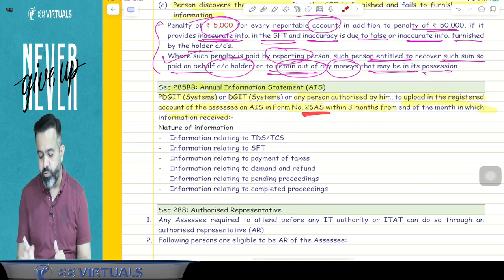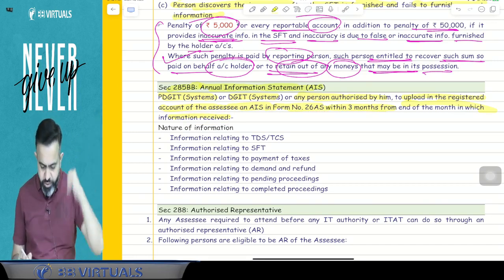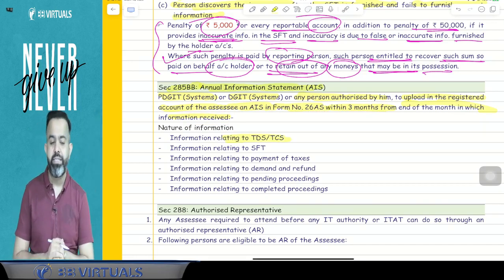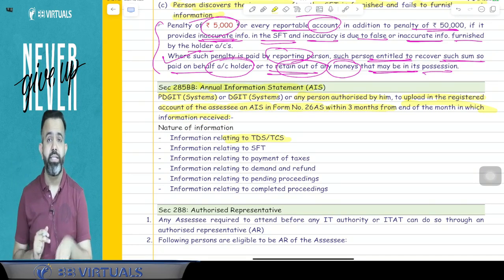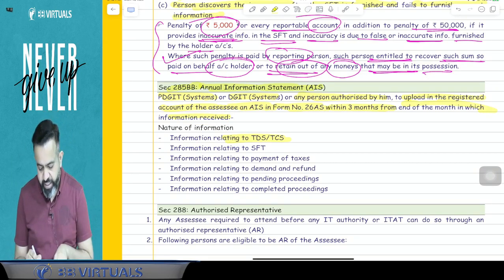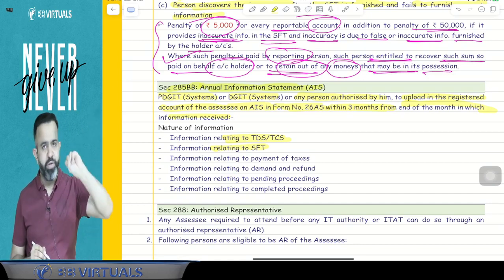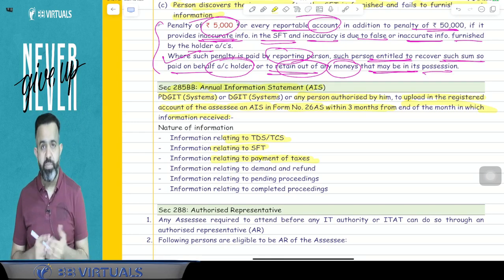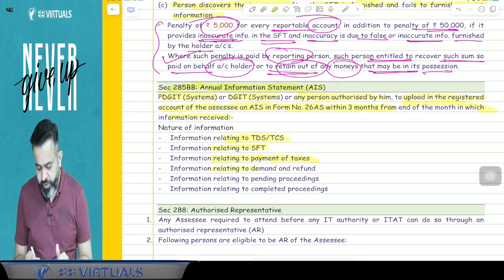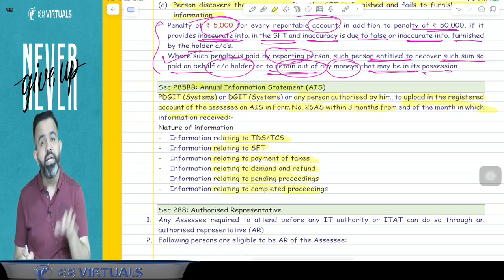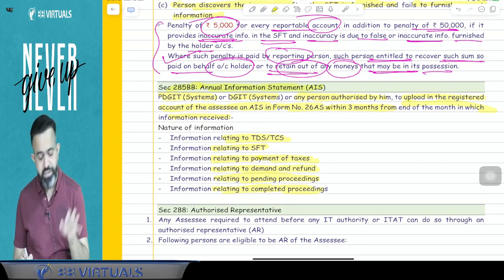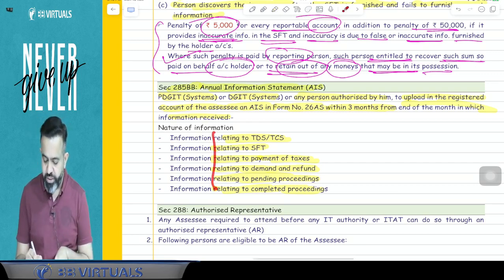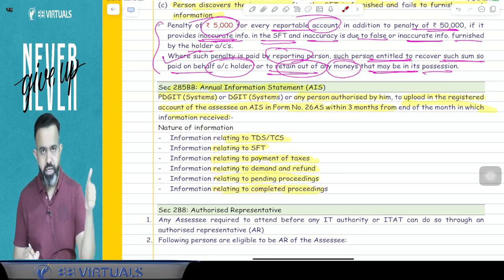And guys, in the 26 AS, what information will they upload? Information relating to your TDS and TCS, if someone deducted TDS or collected TCS, that detail will be in the AIS, as well as information related to the statement of financial transaction, as well as information relating to the payment of taxes like advance tax or self-assessment tax and all, as well as information relating to demand and refund, as well as information relating to your pending proceeding, pending assessment, or completed proceedings, or you can say completed assessment. All this information will be in the AIS, that is the annual information statement.